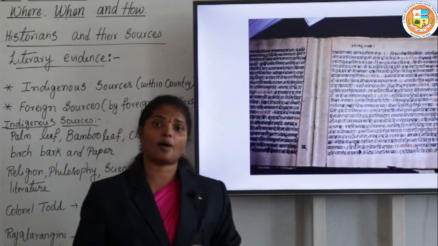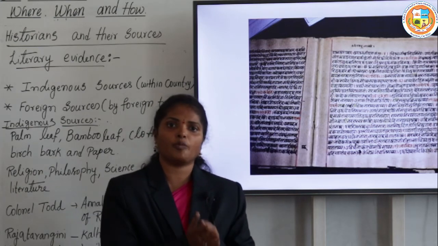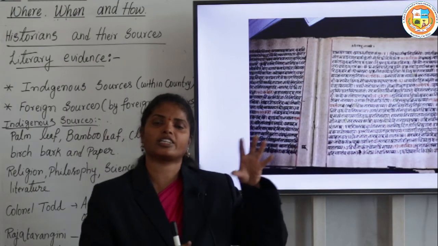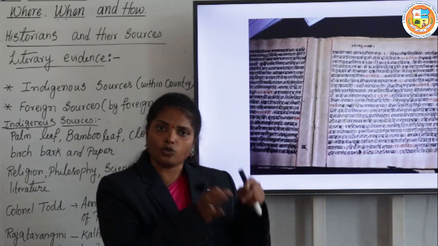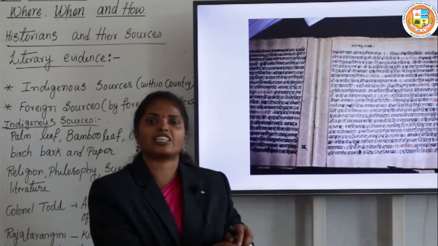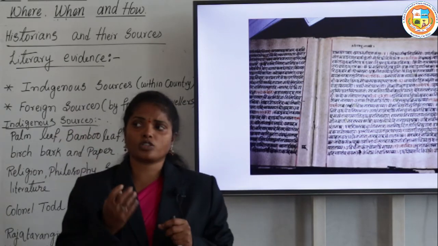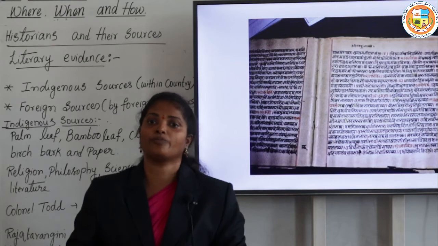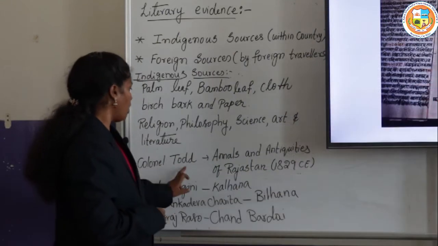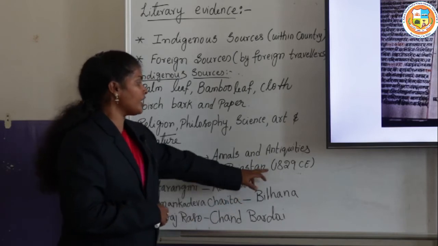So, the kings appointed the poets and the chronicles to write about the incidents that were happening in their state. They used to appoint those poets as well as the chroniclers to record the incidents happening in their states. Most of them were damaged, but some of them were gathered and the information was published by Colonel Todd in the book called the Annals and Antiquities of Rajasthan in 1829 CE.